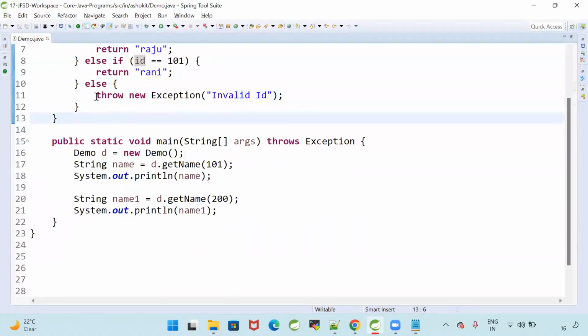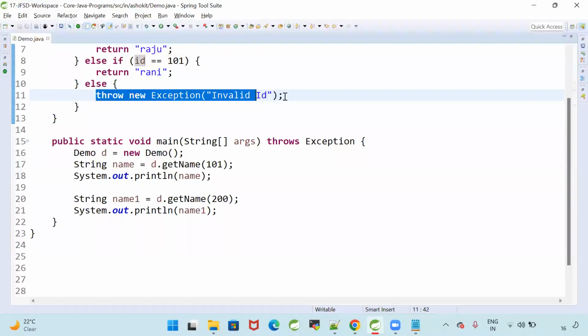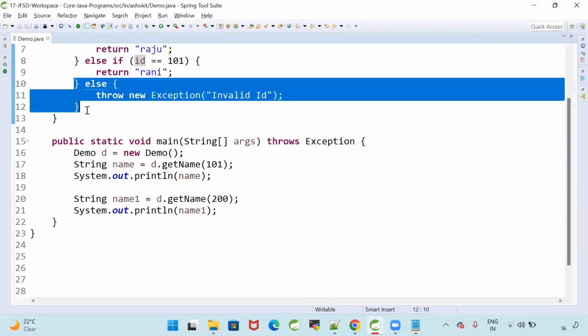In the else, what am I doing? I am creating the exception. I am throwing the exception to my caller method. Who is calling that method?